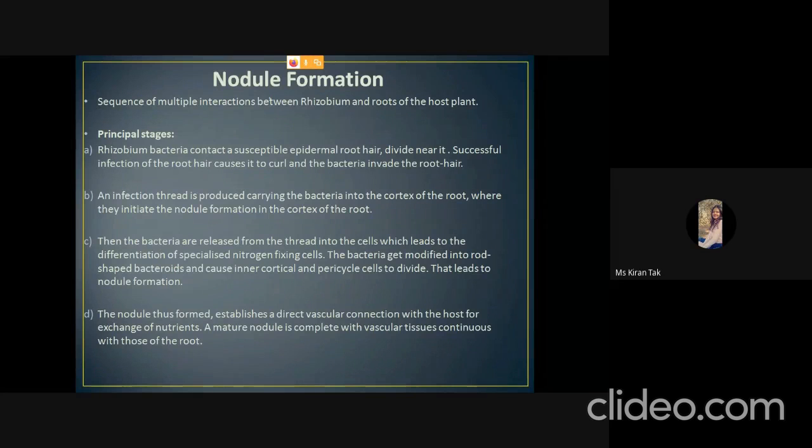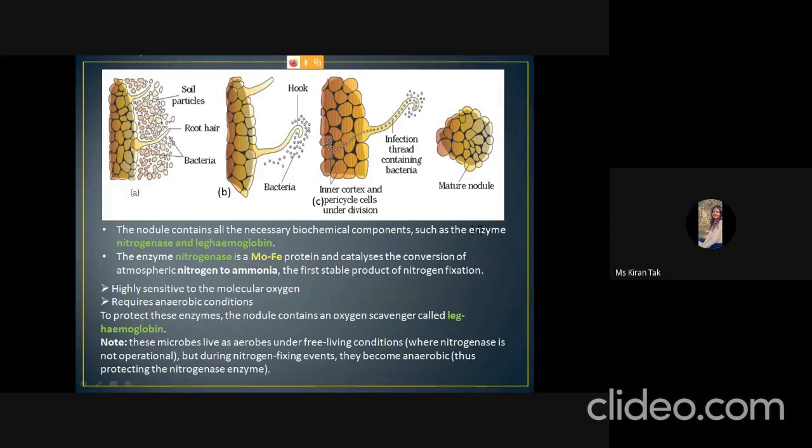The next is the nodule formation. As we discuss the symbiotic nitrogen fixation of rhizobium with the leguminous plant, here is the process of how it takes place. This is the root, and this is the epidermal root. This is the epidermal root hair.